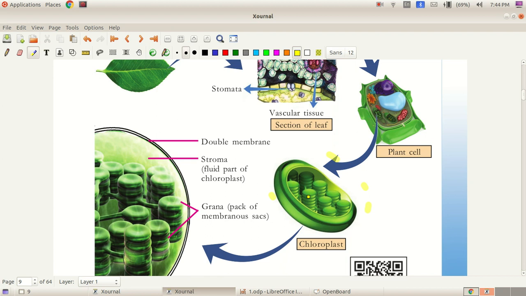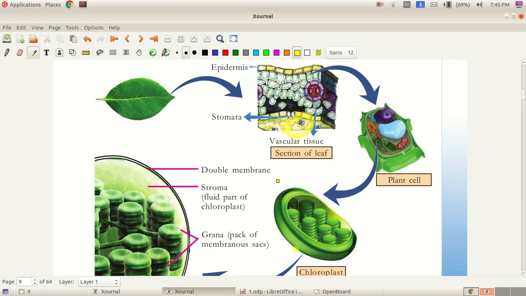Chlorophyll is a green pigment found in the chloroplast present in the cells of the leaves. The chloroplast absorbs and stores the energy from light. CO2 and water are the raw materials of photosynthesis. Plants absorb carbon dioxide from the air. Carbon dioxide enters plants through the pores called stomata present on the surface of the leaves.